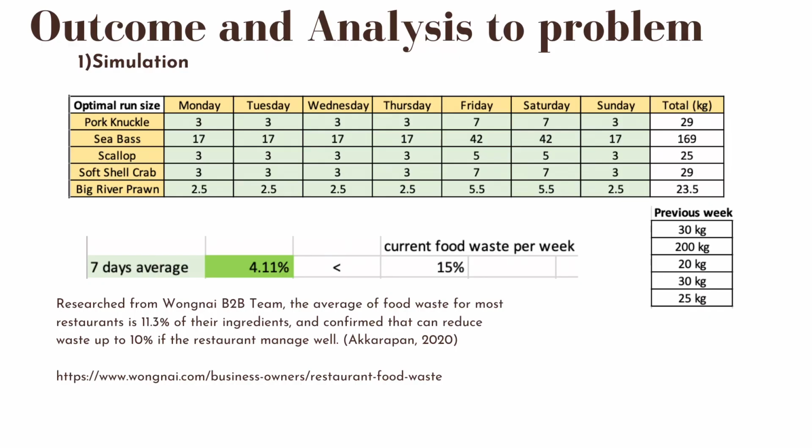Moving on to the result of this model. After we have run the simulation for the 7 days, this is the optimal order quantity that we get, and the results show that the overall food waste per week is about 3 to 5%, which is a decrease from the previous week's food waste of the restaurant.